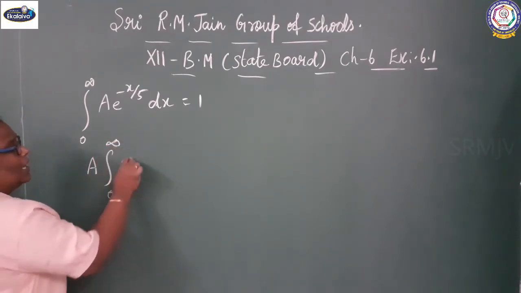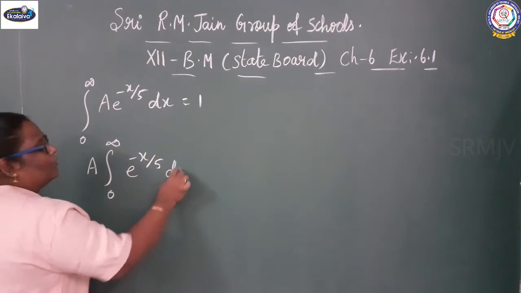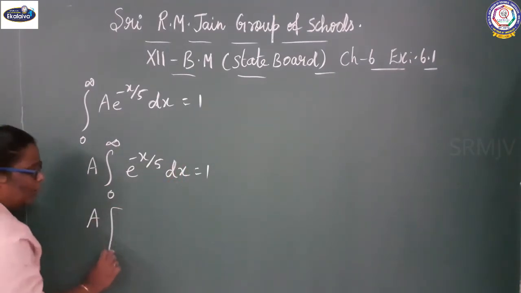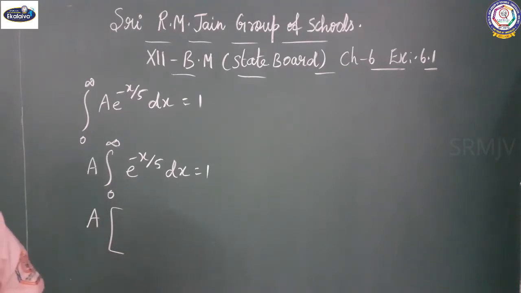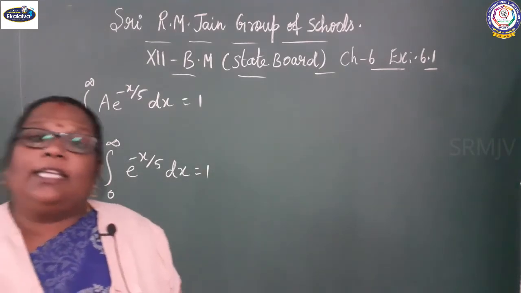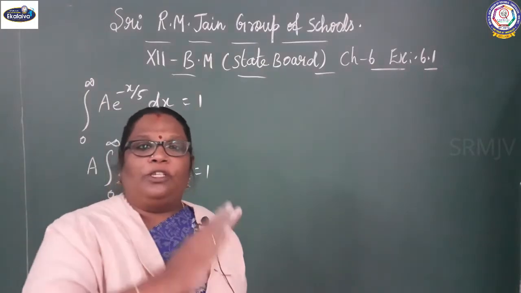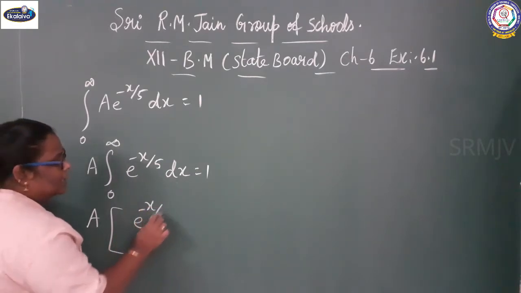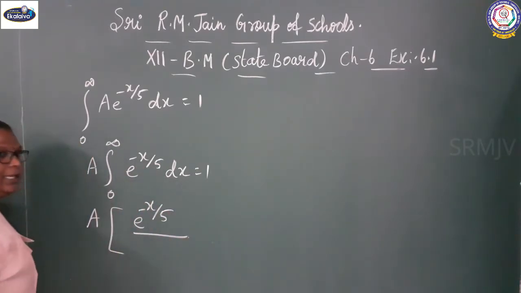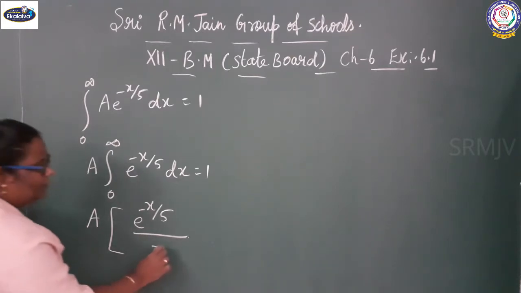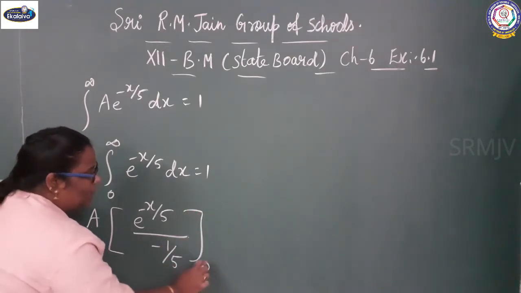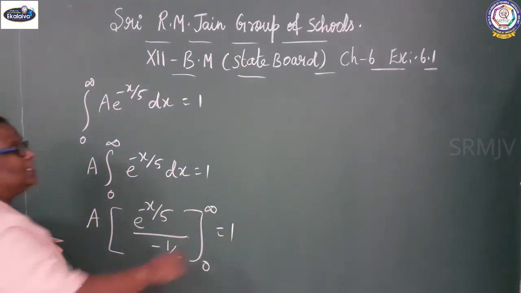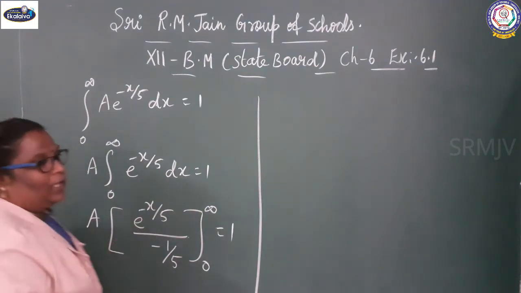What is the integration of e power x? It is e power x plus c, but the coefficient you bring into the denominator. What is the coefficient of x here? Minus 1 by 5. So you change the sign and take the reciprocal of that value.